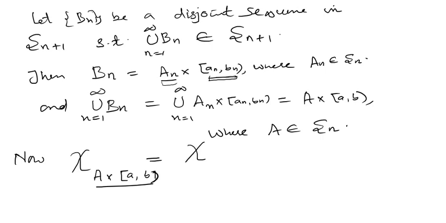It's equal to chi of the union n runs from 1 to infinity an cross an bn, and this is a disjoint sequence, so it's equal to summation n runs from 1 to infinity chi of an cross an bn.